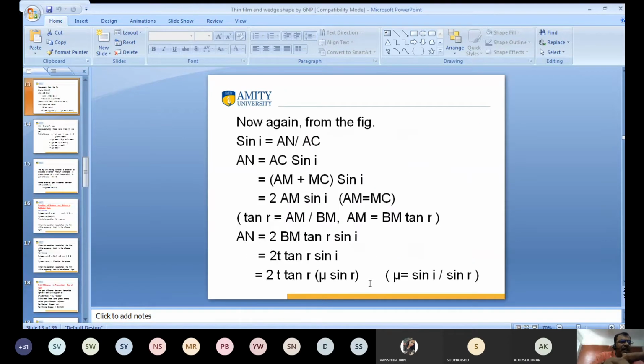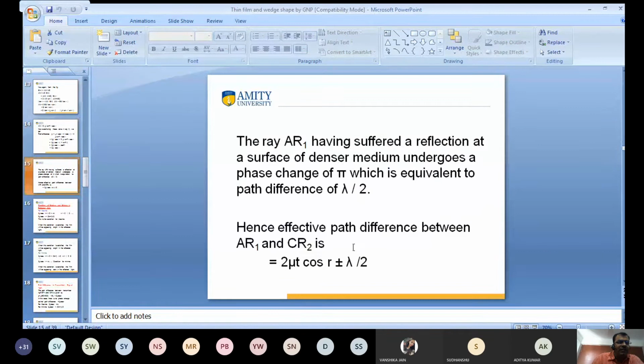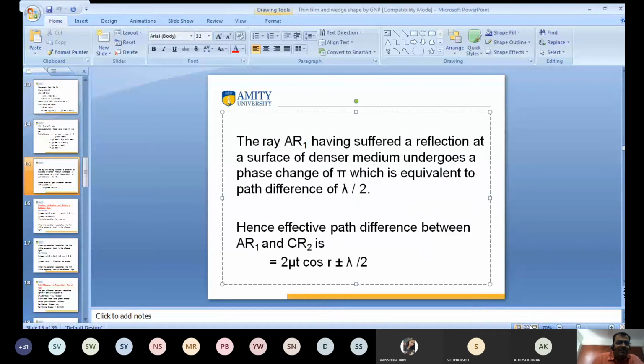So I come here to this point. Again I use this formula: the ray of light AR1, having suffered reflection at the surface of the denser medium, undergoes a phase change of pi. When light passes from rare to denser medium, there is a phase change of pi, which is equivalent to a path difference of lambda by 2.